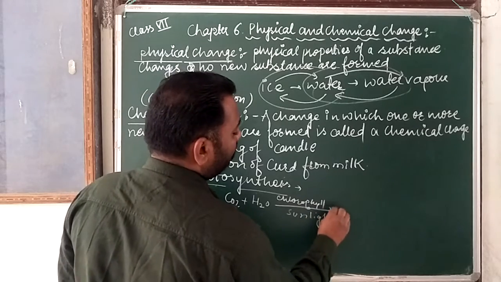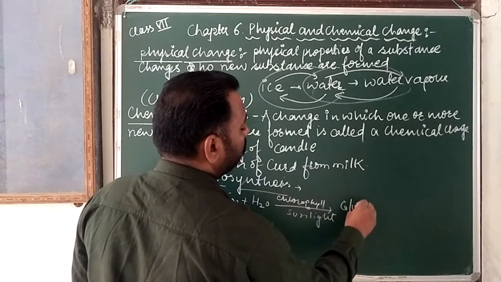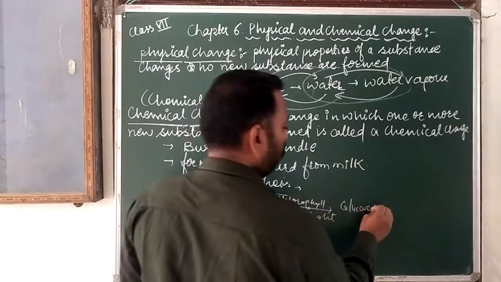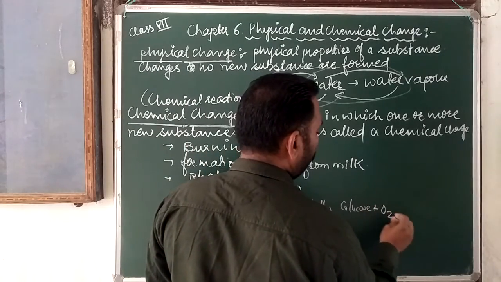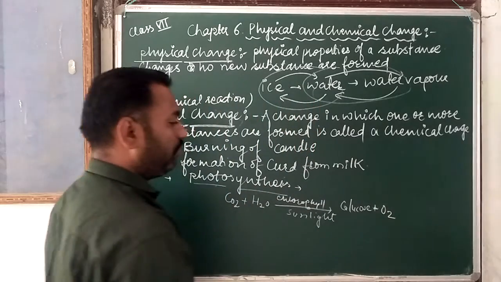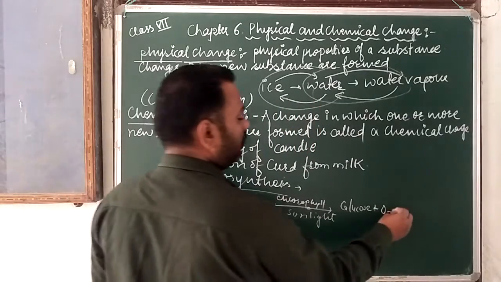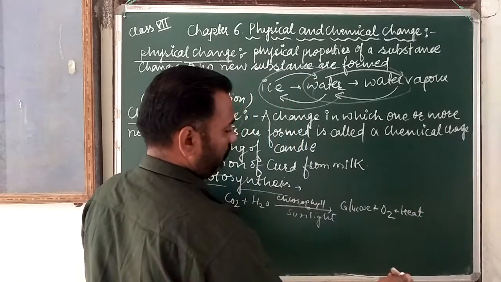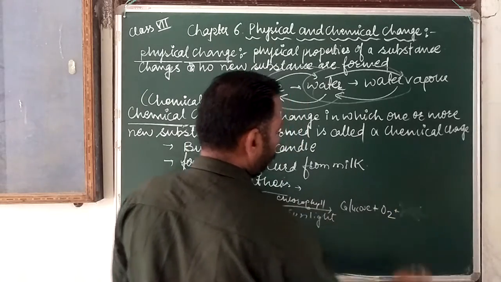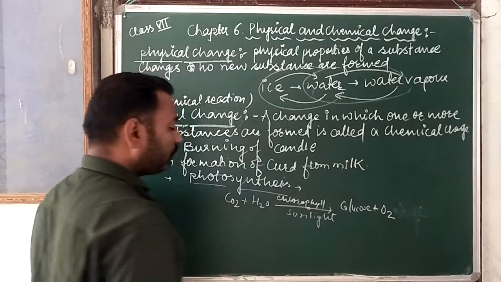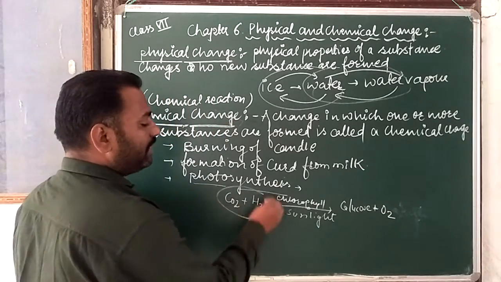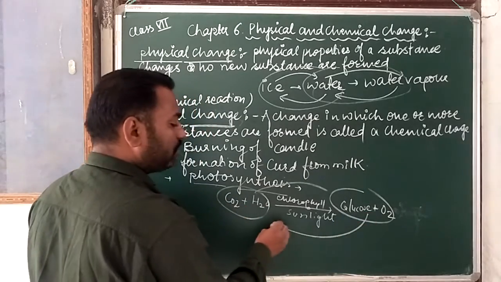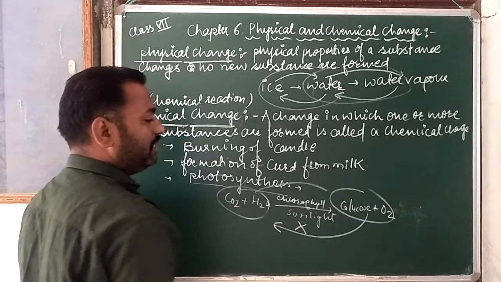By the help of this, we will get glucose plus O2, and sometimes heat energy is also released. Once these reactants are converted into these products, we cannot get the reactants back by this process.